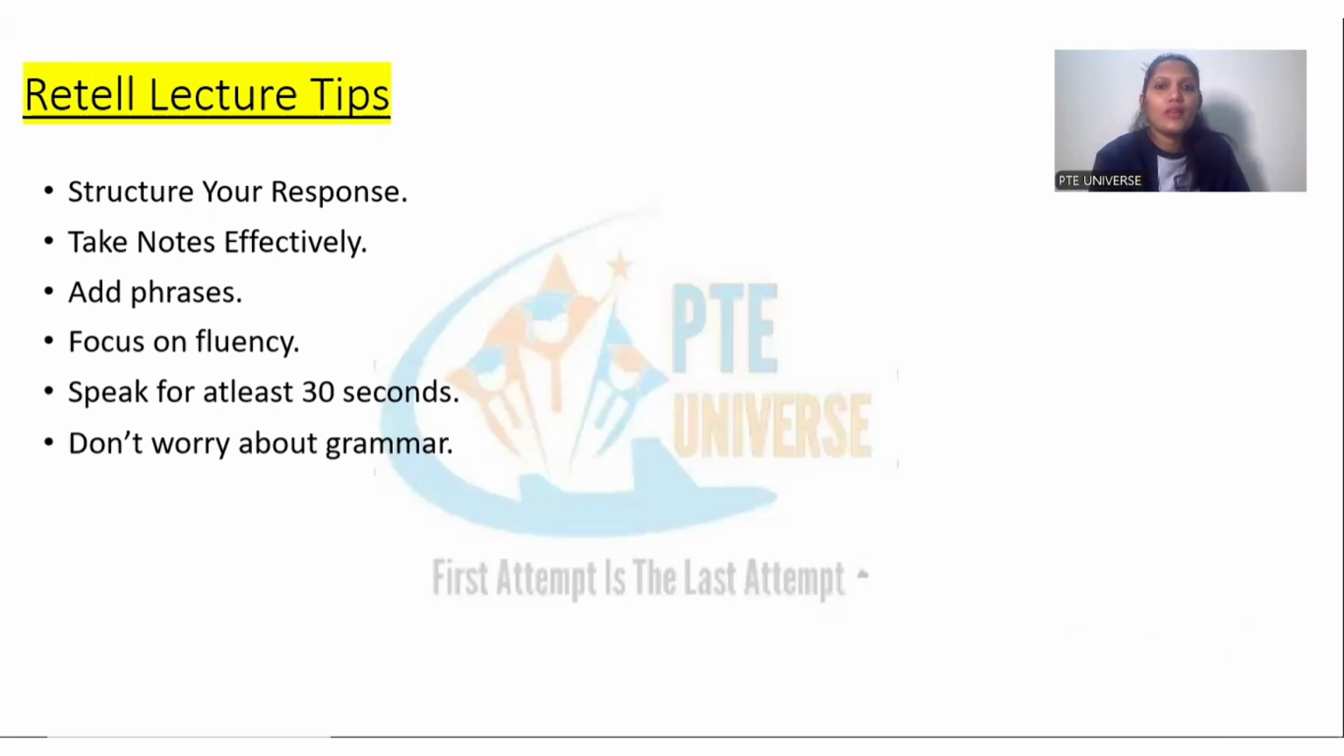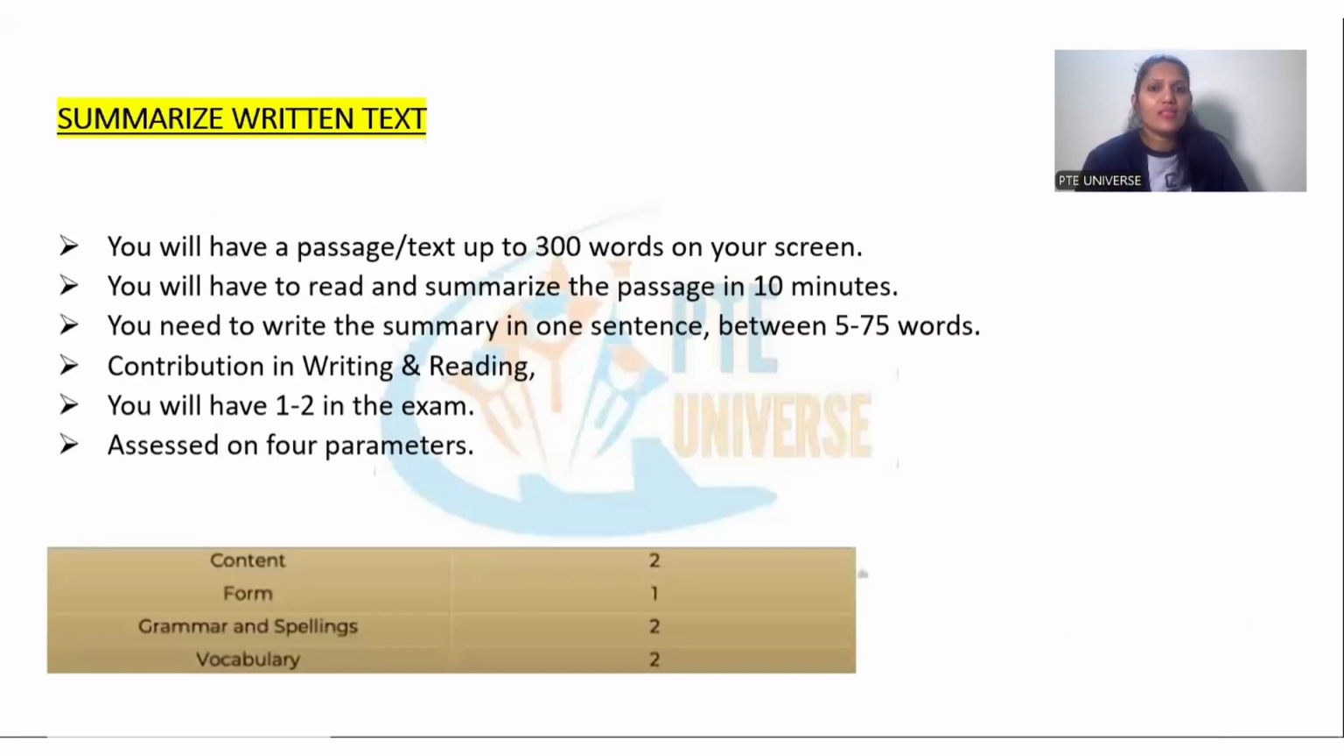Next, we'll talk about writing task 1, summarize written text. Guys, in this task, you will have a passage on your screen. You will have to read and summarize the passage in the next 10 minutes using one sentence, that is one full stop, between 5 to 75 words. Now, this is an integrated task and it contributes to the reading and writing section. You will get 1 to 2 questions of this type.